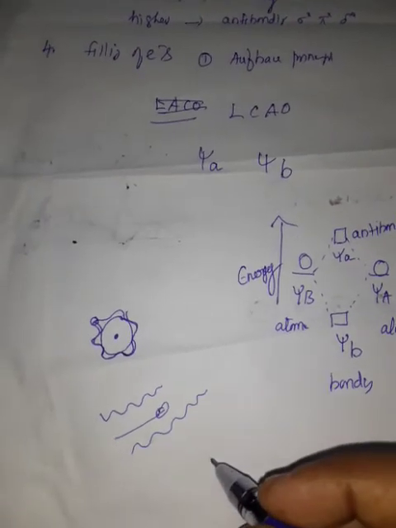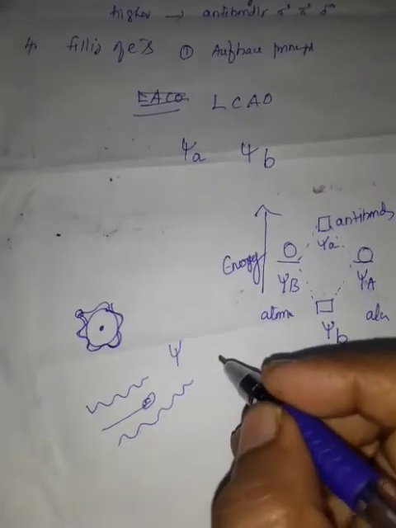This is represented as the wave function, psi.